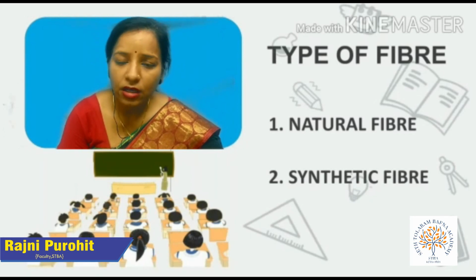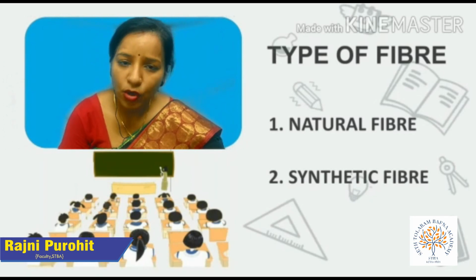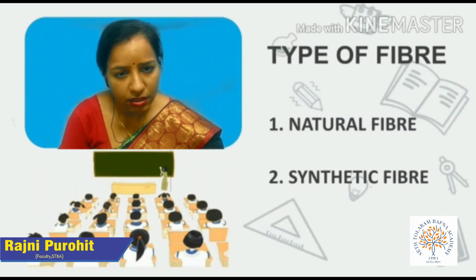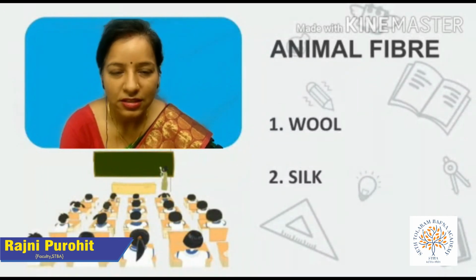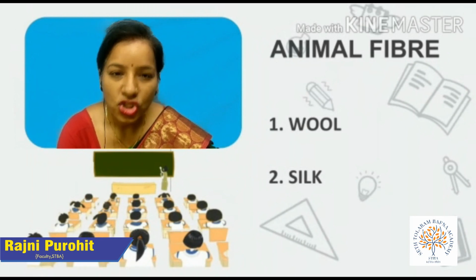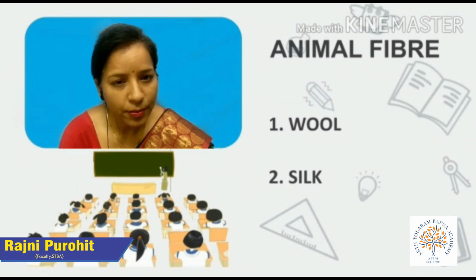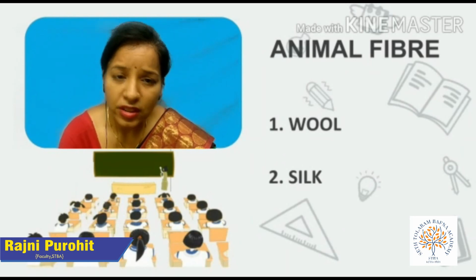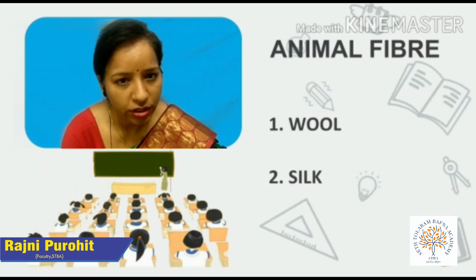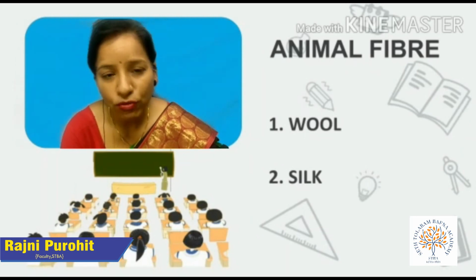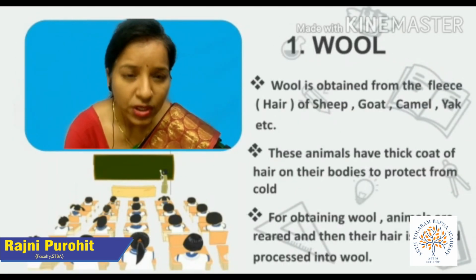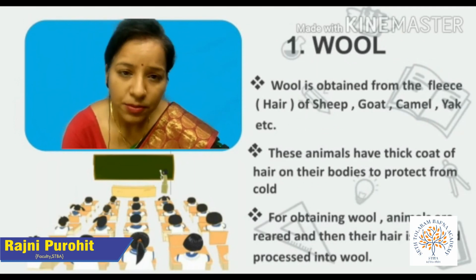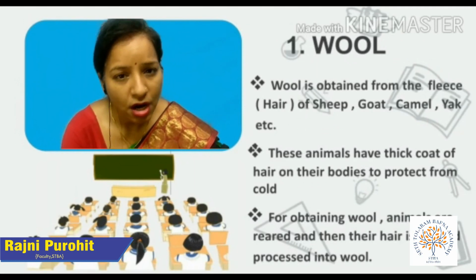So here we are now further discussing the natural animal fibers, wool and silk. So let's discuss animal fibers, wool. Wool is obtained from the sheep, goat, yak, camel and some other animals. These wool yielding animals have a thick coat of hair on their body. This thick coat of hair is known as fleece. These hairs keep the animals safe from the harsh cold.